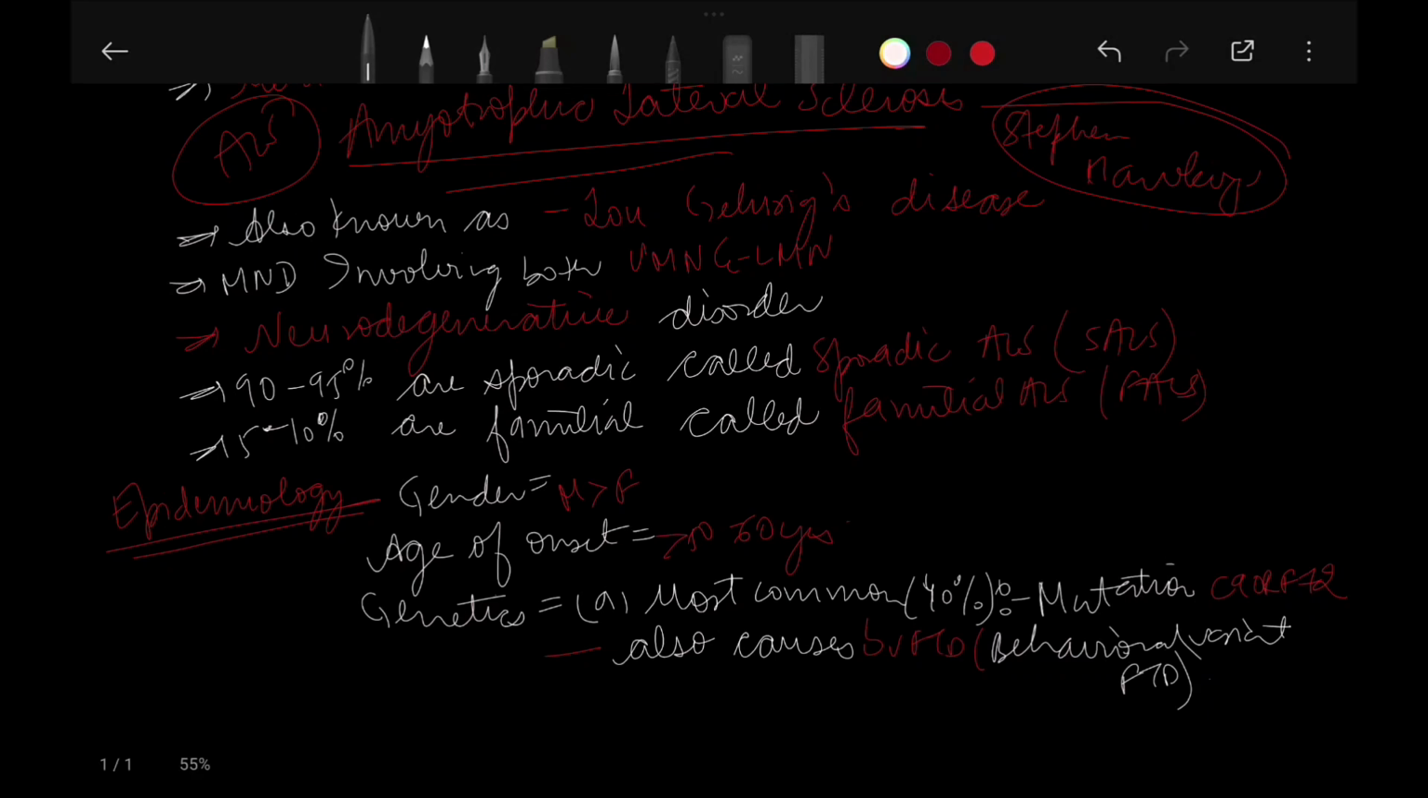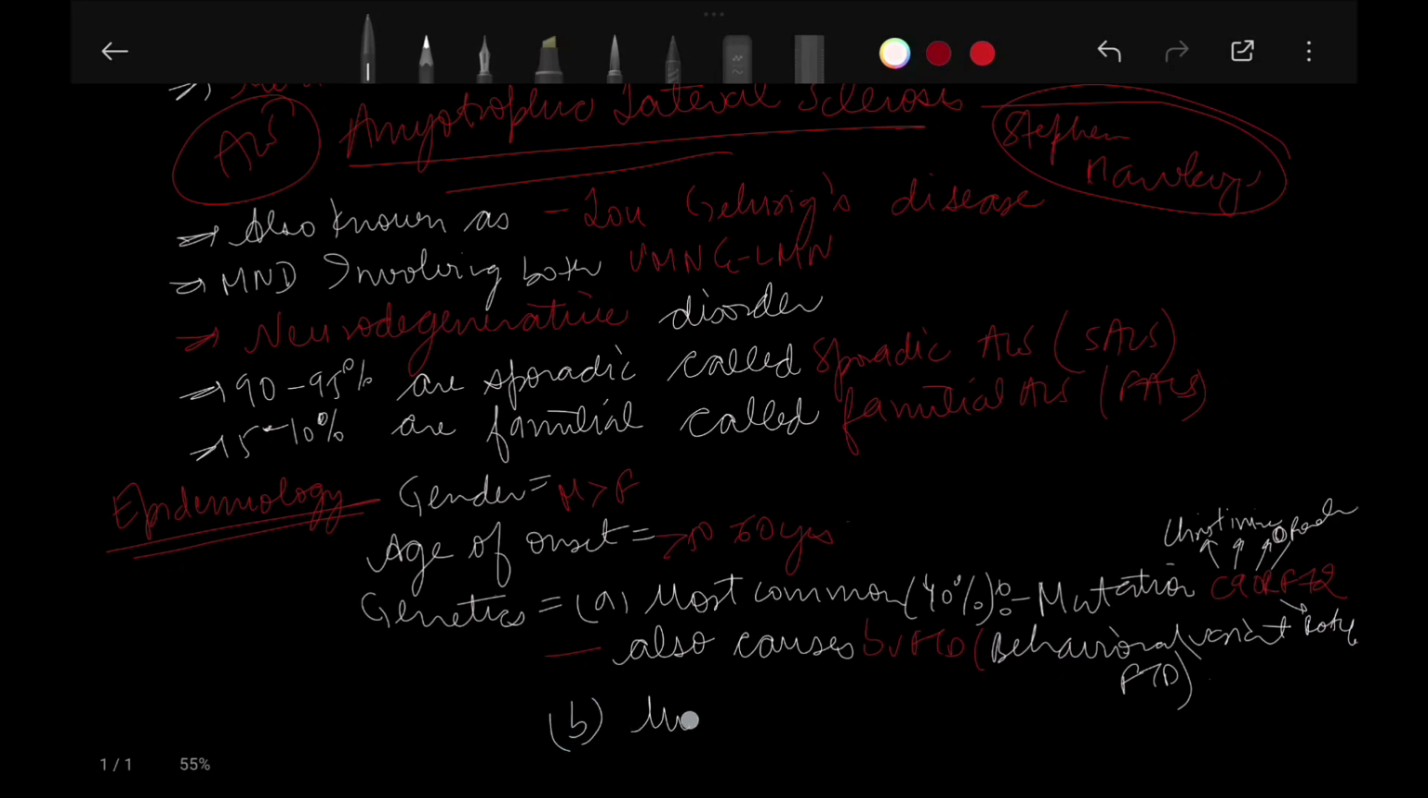Now, actually remembering this type of thing is not really important, but it sometimes gets asked as a 1 mark question. But okay, talking about the genetics and how to remember the genetics of ALS. The most common mutation is C9orf72. Cristiano Ronaldo football 72. I don't know what I'm saying, but it is easier to remember. And it also causes bvFTD, behavioral variant FTD.